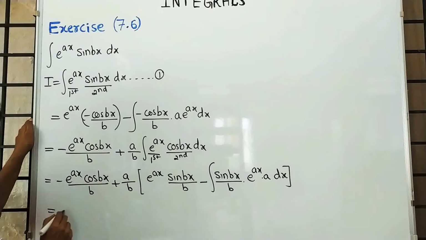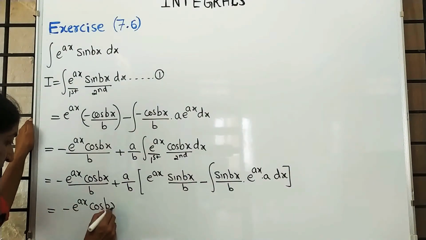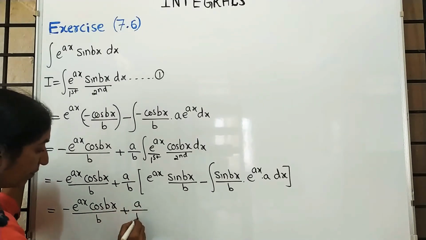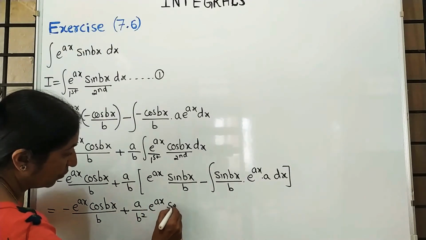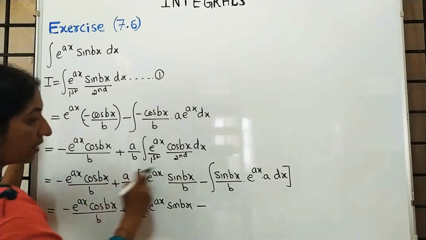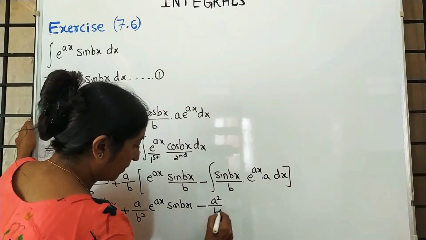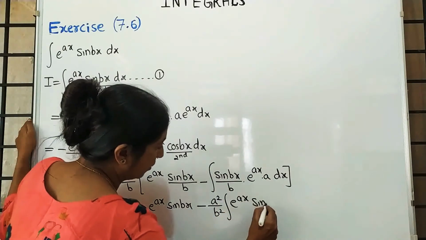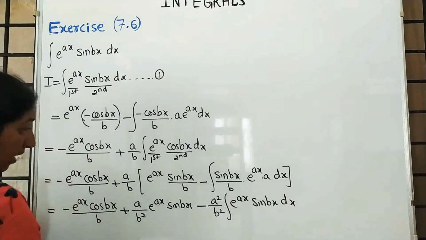Remove the bracket. Minus e raised to ax into cos bx upon b plus a upon b square, e raised to ax into sin bx. Here plus into minus is minus. This a and this a, this b and this b. Minus a square upon b square, integration of e raised to ax into sin bx. And students, observe this last integration.